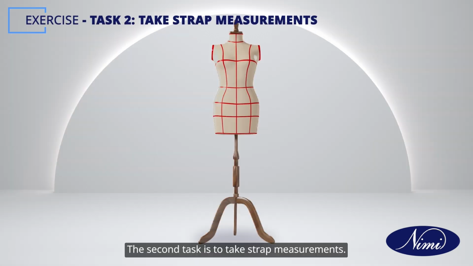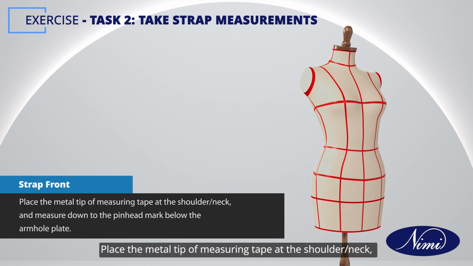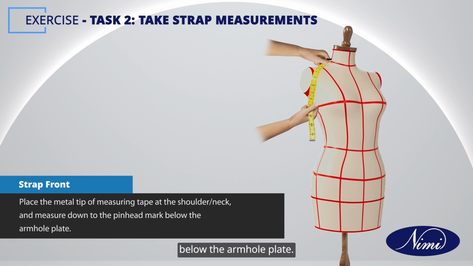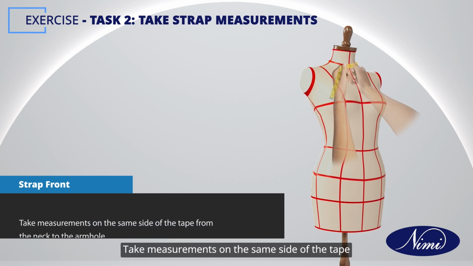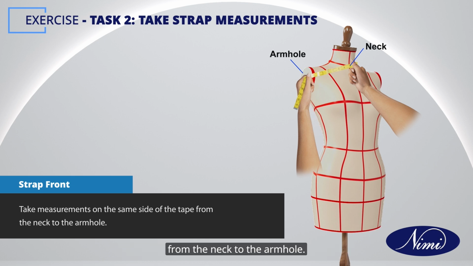The second task is to take strap measurements. Strap front, place the metal tip of measuring tape at the shoulder or neck and measure down to the pinhead mark below the armhole plate. Take measurements on the same side of the tape from the neck to the armhole.